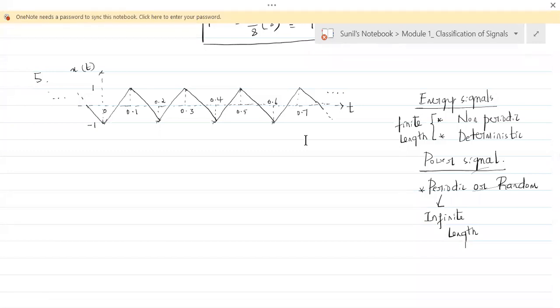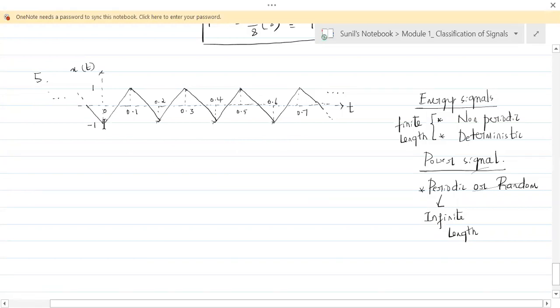Can you tell me the fundamental period of this? See here, it starts here. There is one pattern which goes to the maximum, and from the maximum it comes to the minimum. So this is one pattern.